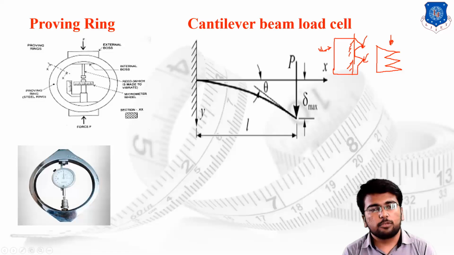The cantilever beam load cell is also useful for the movement of garbage and raw material, and for the movement of inventory in many workshops and very large inventory houses. They use such mechanical tool holders and AGVs, automated guided vehicles, and those automated guided vehicles are designed on the basis of such load cells.